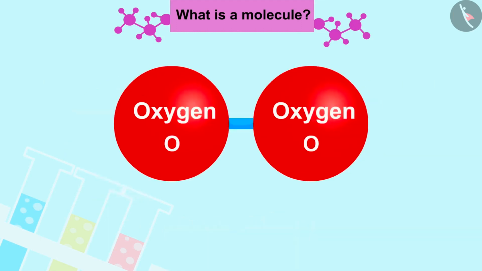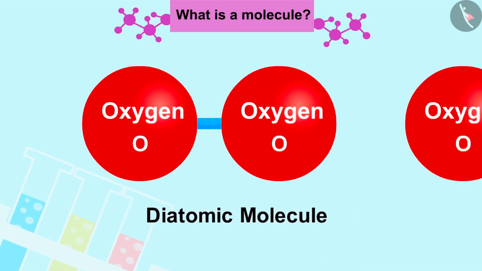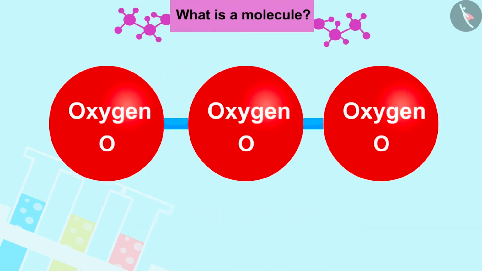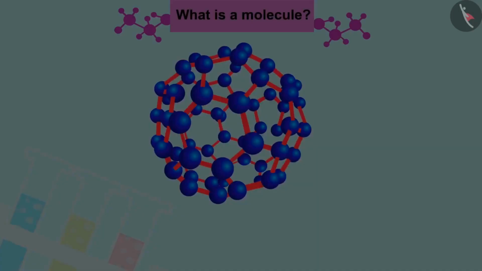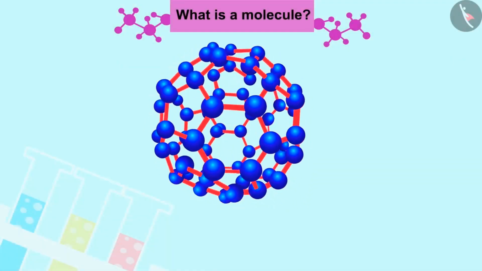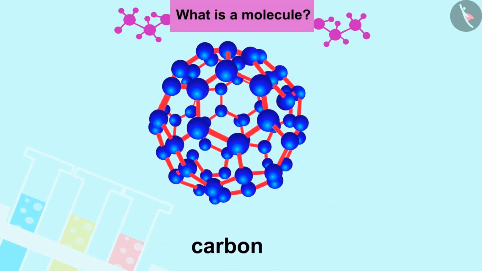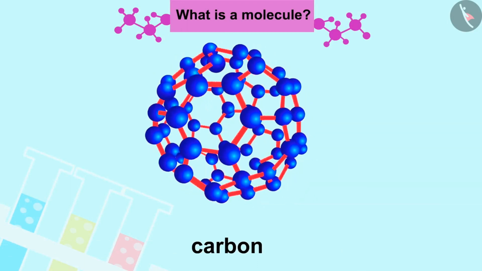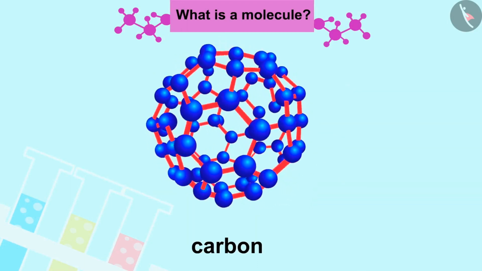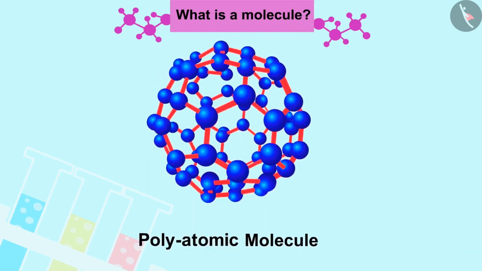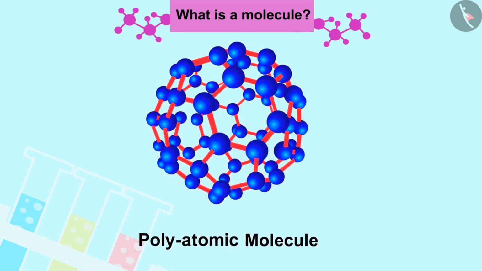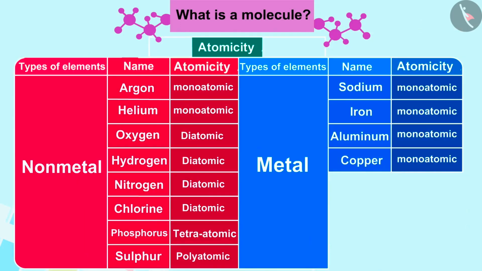For example, a molecule of oxygen consists of two atoms of oxygen and hence it is known as a diatomic molecule. Similarly, when three oxygen atoms combine, we get ozone. Molecules of metals and some other elements such as carbon do not have a simple structure. They consist of a very large and indefinite number of atoms bonded together. Hence, they are called polyatomic molecules. Here you can see the atomicity of some elements.